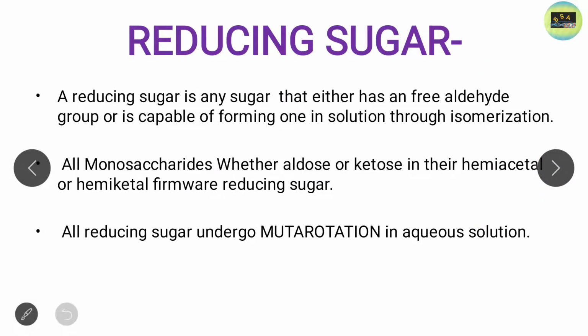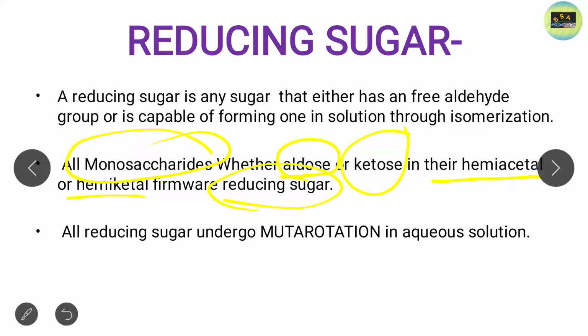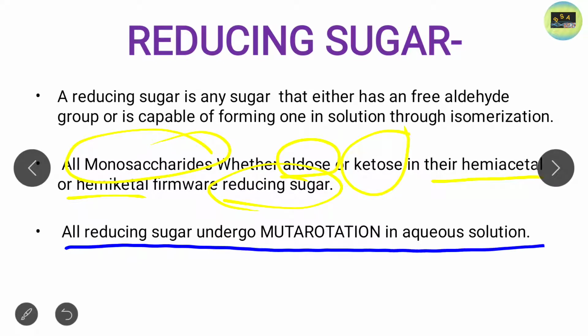Now just look at the PPT. All monosaccharides, whether aldose, that is glucose, or ketose, that is fructose, in their hemiacetal or hemiketal group form the reducing sugar. That is, all monosaccharides are basically reducing sugars. So I hope that you get the concept clear, and please note this point: all reducing sugars undergo mutarotation in aqueous solution.